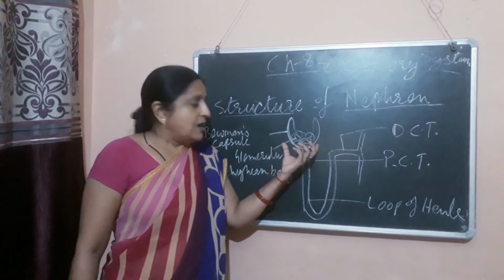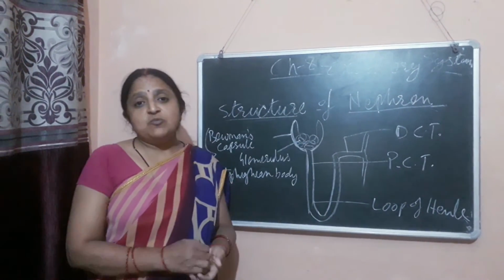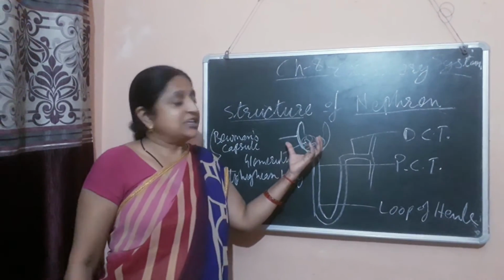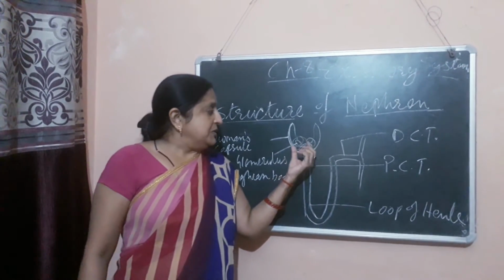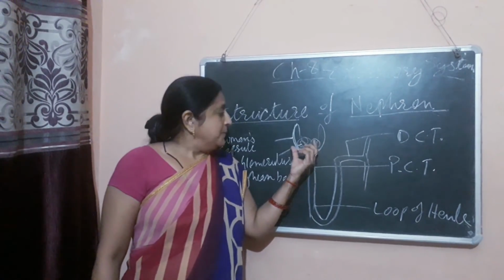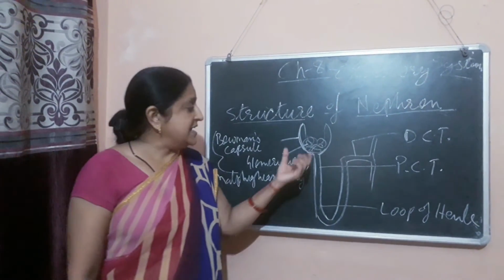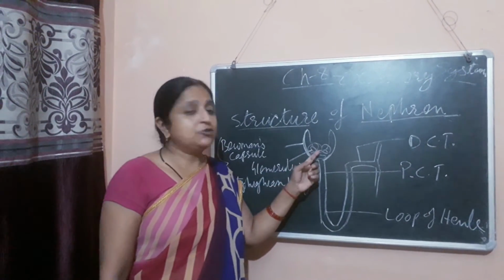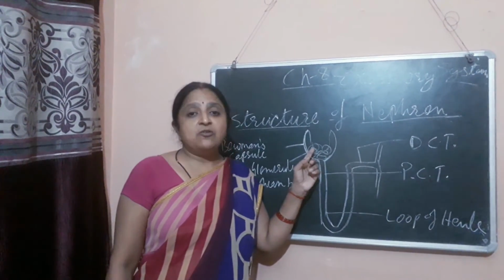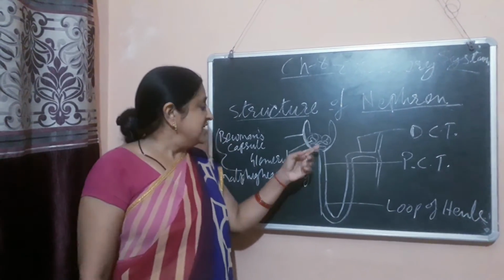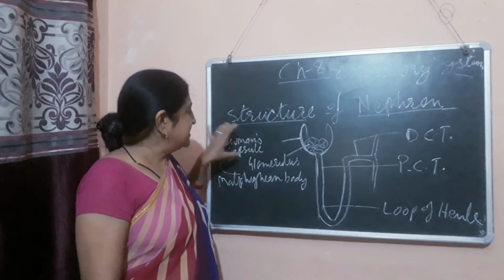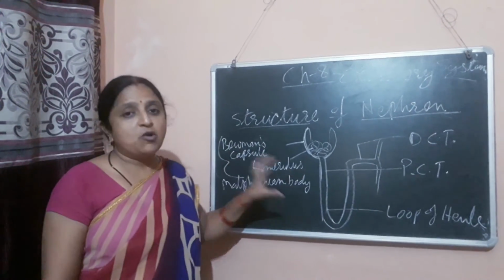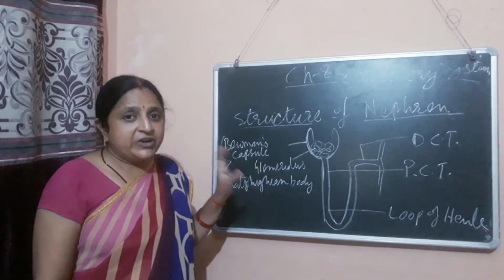Now let's study the structure of Bowman's capsule. Inside this Bowman's capsule, an intertwined network of blood capillaries is present, and these blood capillaries are called glomerulus. This intertwined, coiled network mass of blood capillaries is called glomerulus, and combinedly this Bowman's capsule and glomerulus are called the Malpighian body.